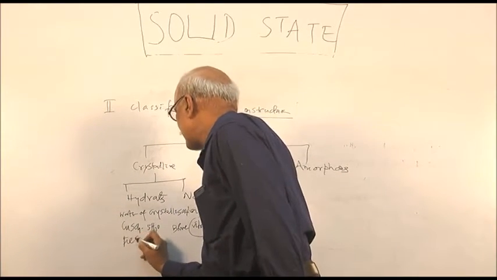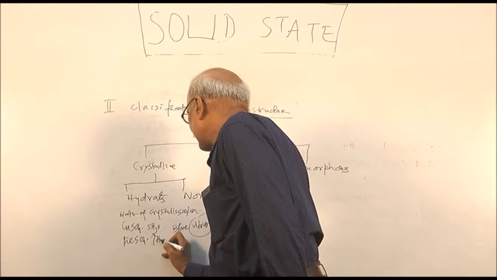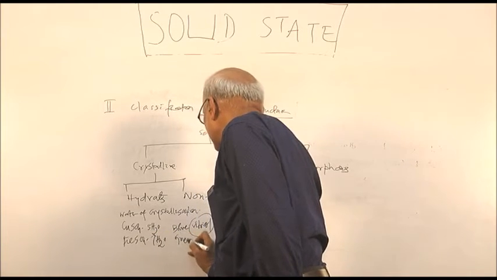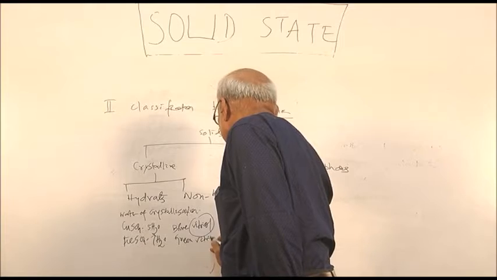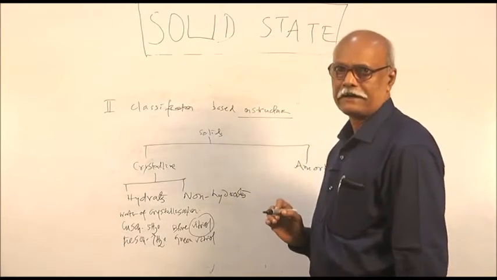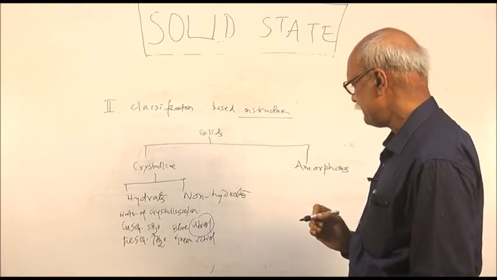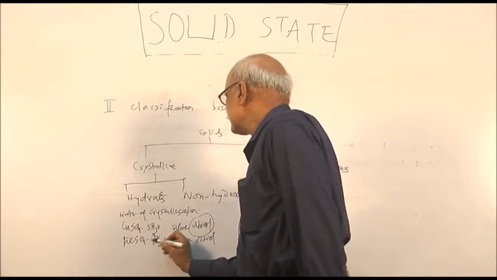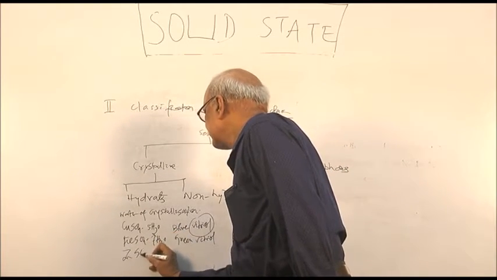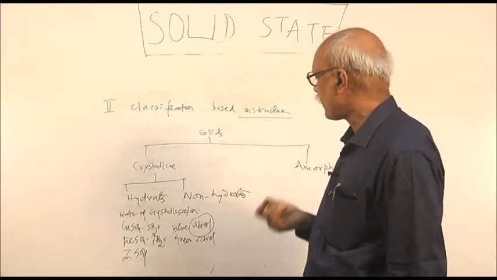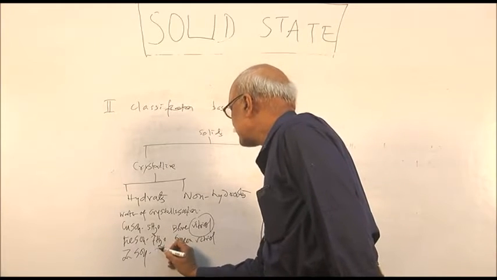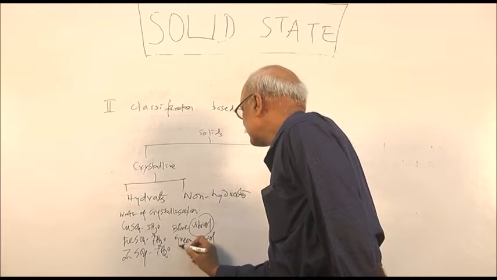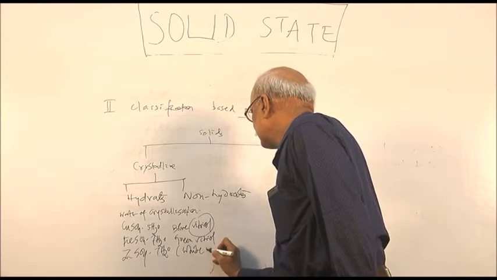Similarly, ferrous sulfate 7 water is called green vitriol. It looks green. Similarly, zinc sulfate, zinc is colorless. That zinc sulfate 7 water is called white vitriol.